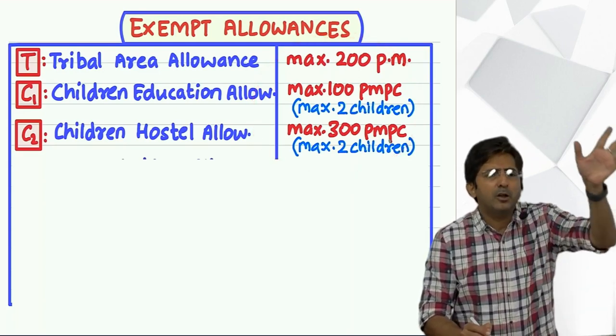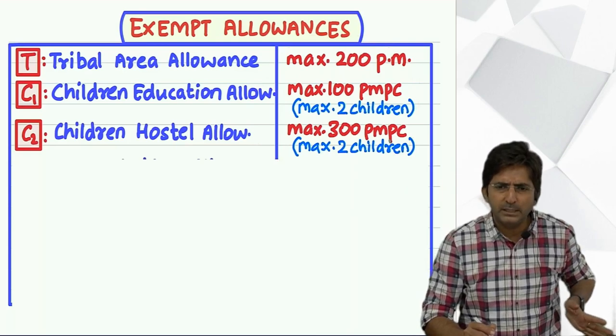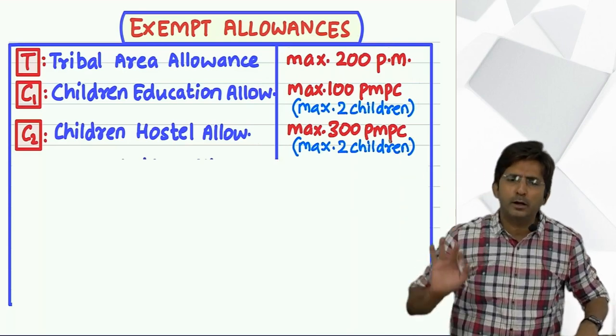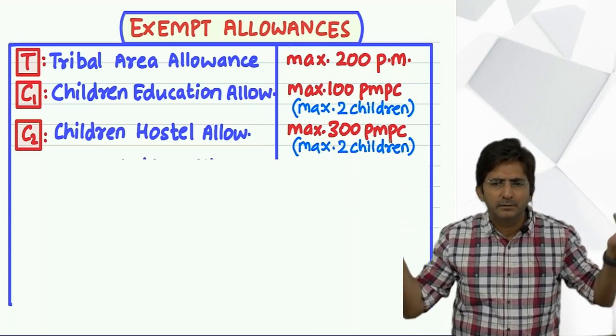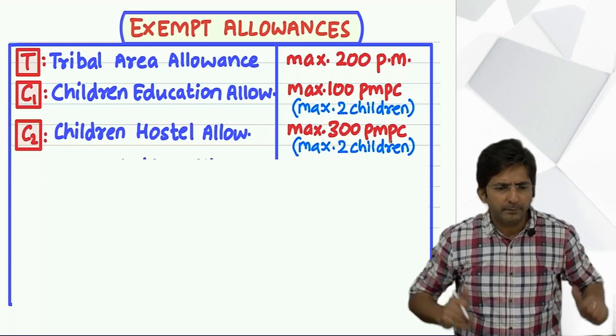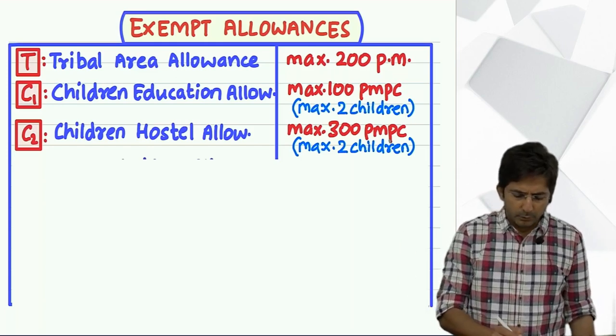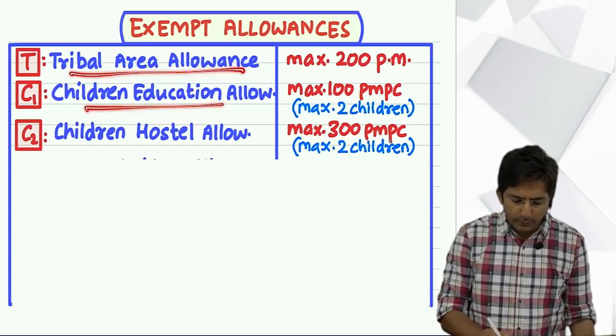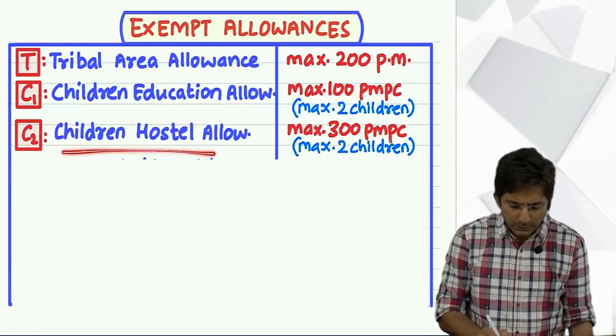So let husband also get in his job education allowance. Let wife also enjoy. Both will get exemption. They are two different human beings. Okay. So tribal area allowance is done. Education allowance is done. Children hostel allowance is done.